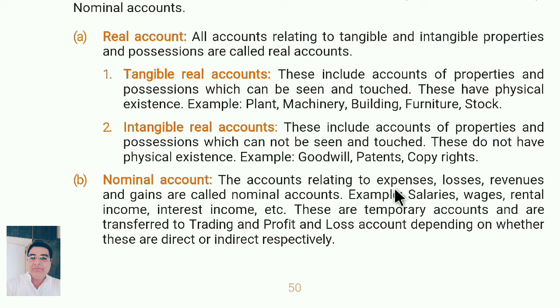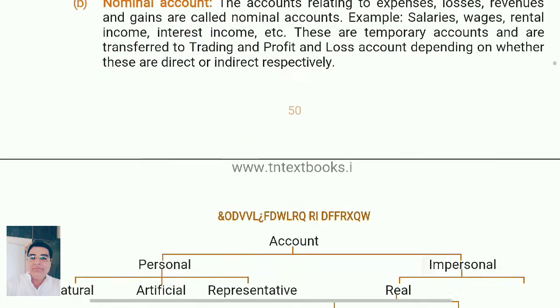The account relating to expenses, losses, revenue and gains are called nominal account. Example: salary, wages, rent, interest income, etc. These are temporary accounts and are transferred to the trading and profit and loss account depending on whether these are direct or indirect respectively.